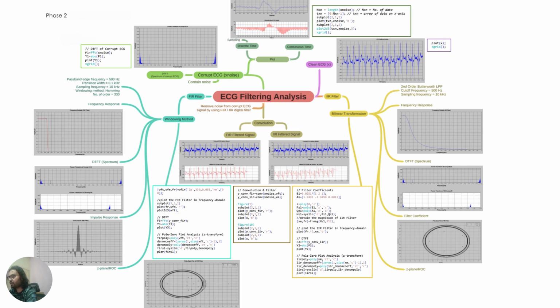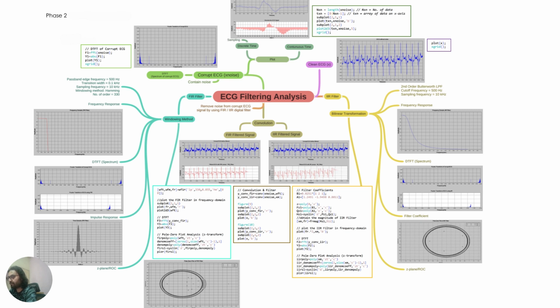Also, corrupt ECG signal, noisy signal in both time and frequency domains, filtered signals, comparison of FIR and IIR filtered signals in the time domain, impulse response, FIR and IIR filter responses to an impulse input, frequency response, how FIR and IIR filters behave across different frequencies, pole zero plot, the Z-plane stability analysis of FIR and IIR filters.